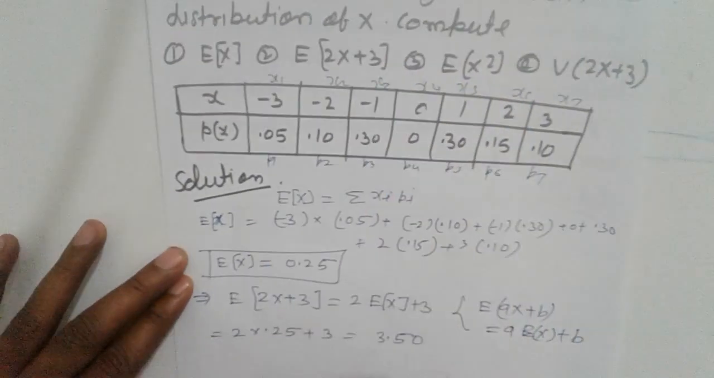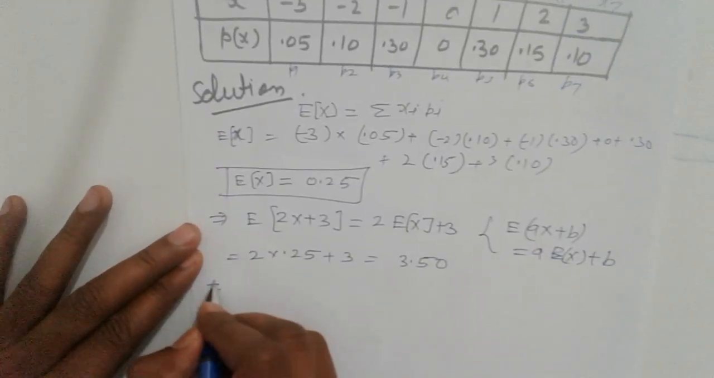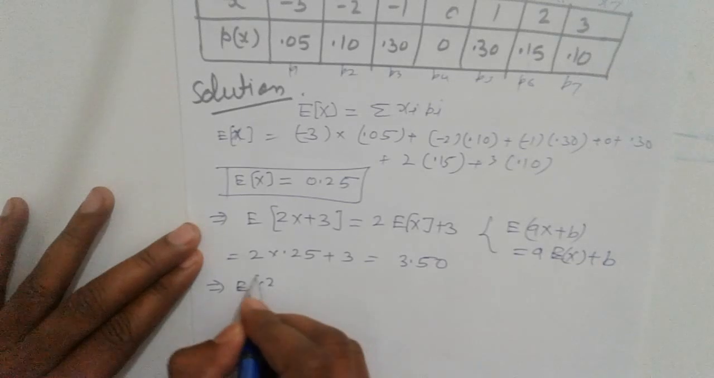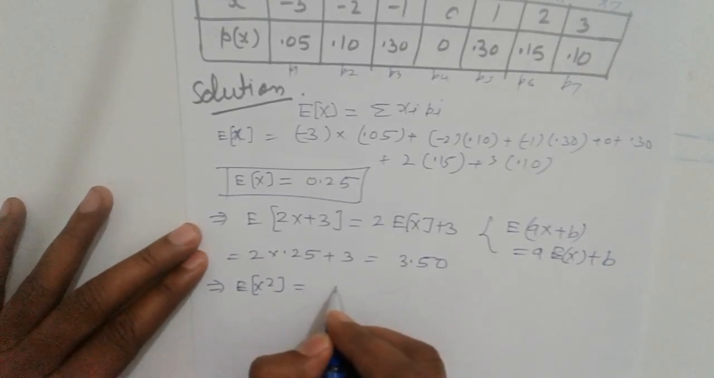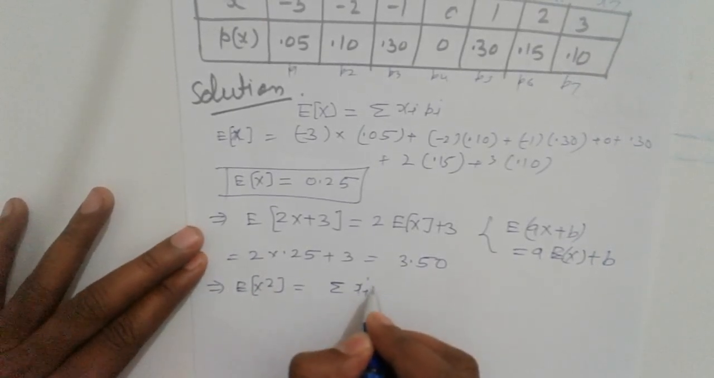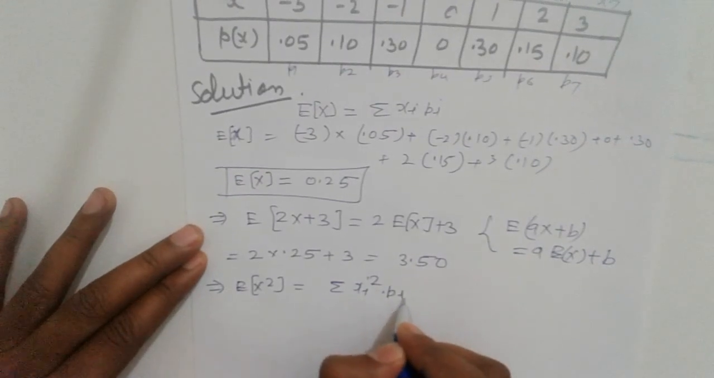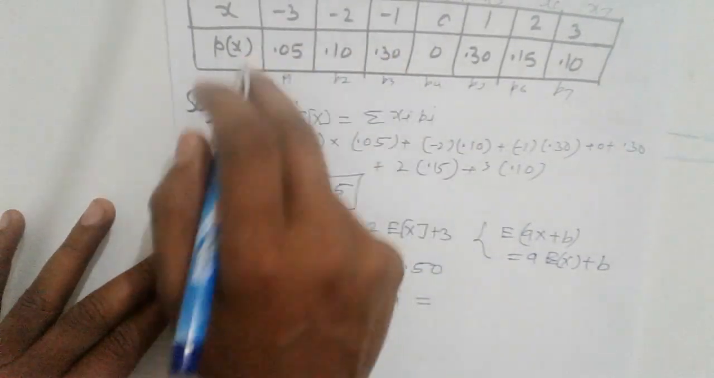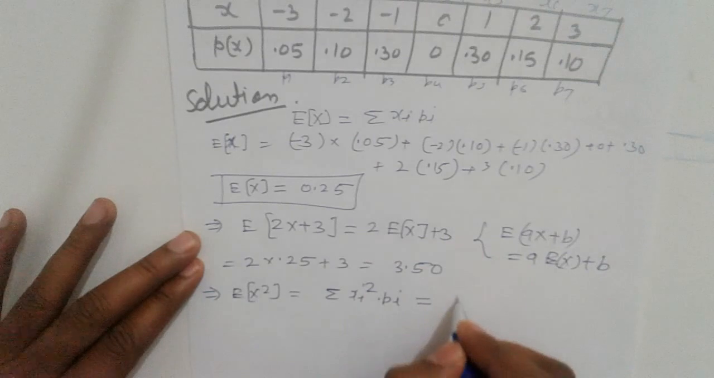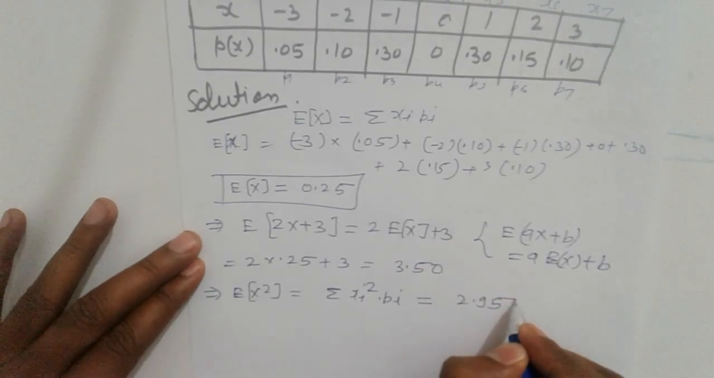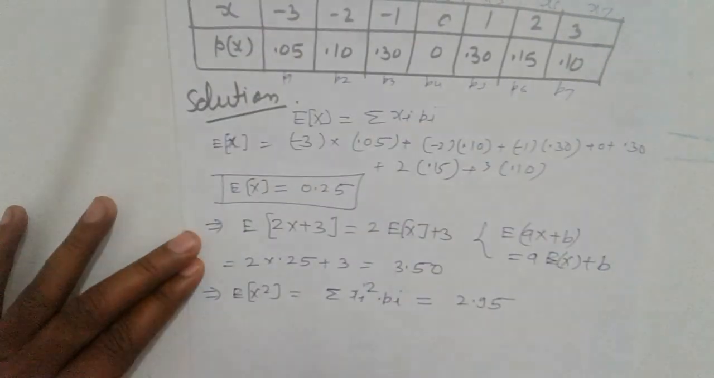Next, E[X square]. So the simplification of this is xi square into pi. So try it yourself and simplify, then I will get here 2.95. Next, variance of 2X plus 3.